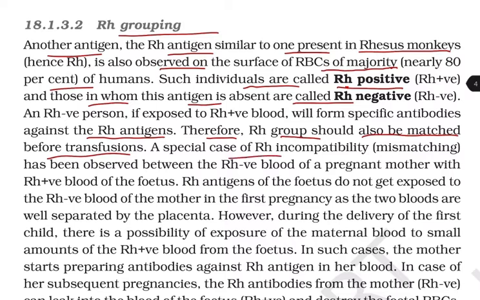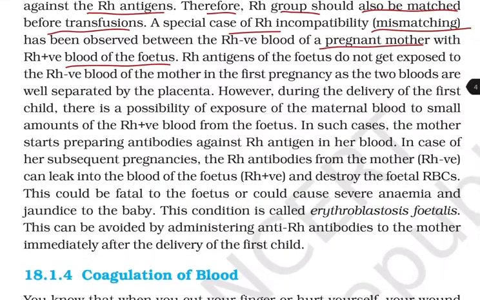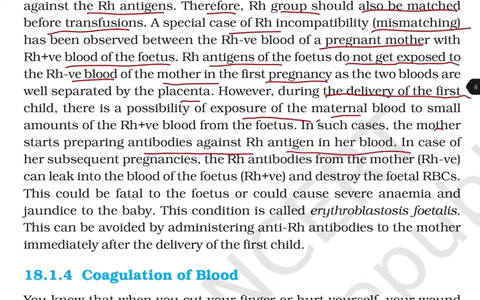A special case of Rh incompatibility, that is mismatching, has been observed between the Rh negative blood of a pregnant mother and the Rh positive blood of the fetus. Rh antigen of the fetus does not get exposed to the Rh negative blood of the mother in the first pregnancy, as the two bloods are well separated by the placenta. However, during the delivery of the first child, there is a possibility of exposure of the maternal blood to a small amount of the Rh positive blood from the fetus, and in such cases, the mother starts preparing antibodies against the Rh antigen in her blood.